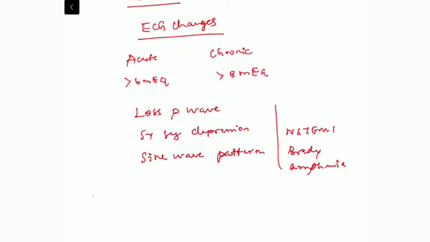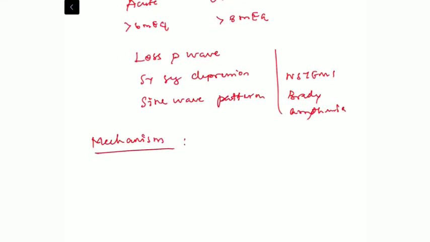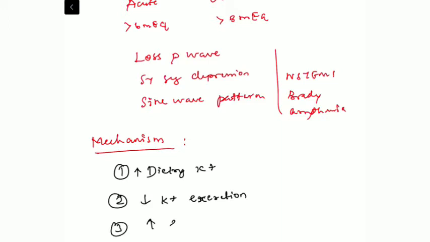So what are the basic mechanisms behind the causes of hyperkalemia? We have discussed the basic buffering systems. Hyperkalemia can be because of increased dietary potassium, or decreased potassium excretion, or excessive efflux at the transcellular level. So the three basic buffering systems are altered, which leads to the development of hyperkalemia in these patients.